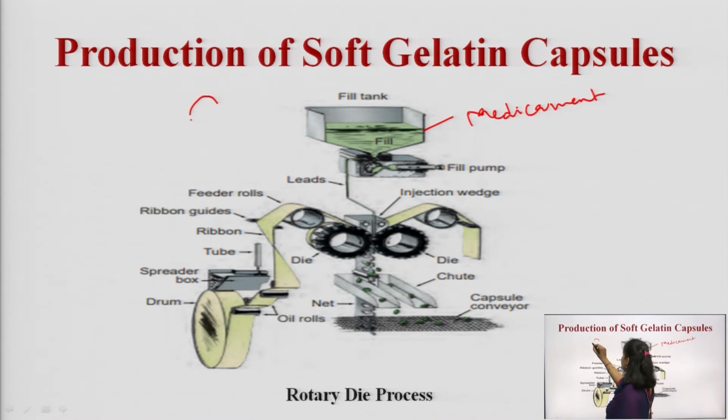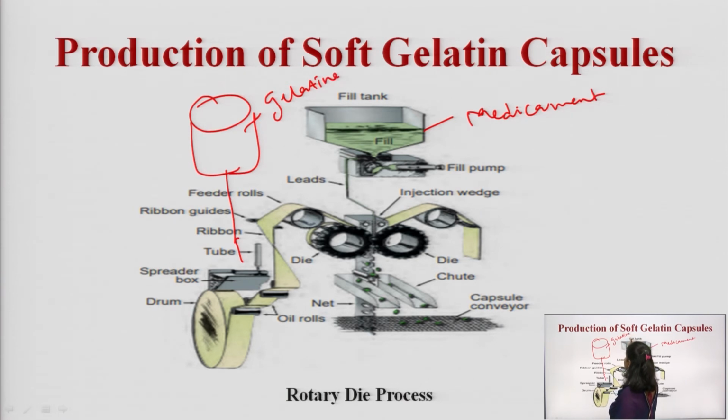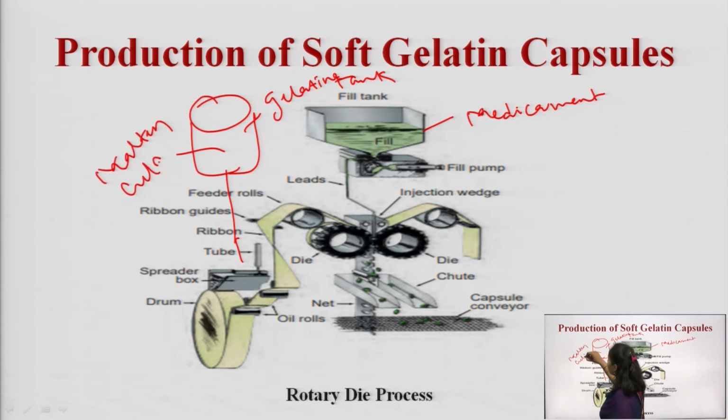And here there is one gelatin tank also, in which molten gelatin solution is placed.